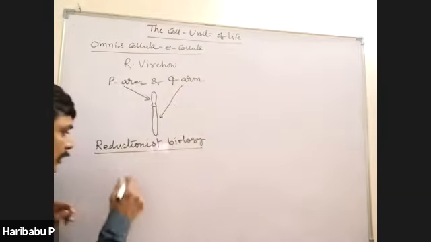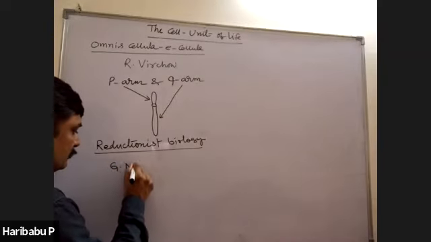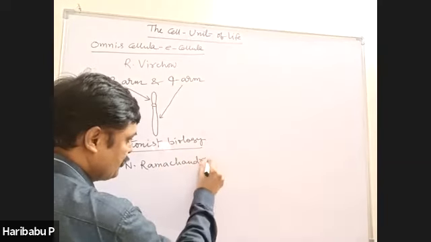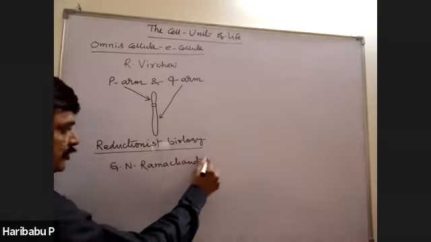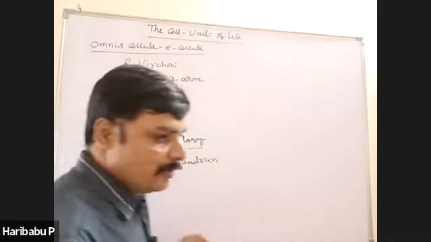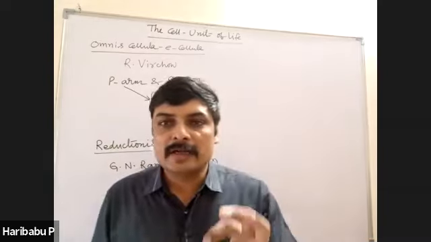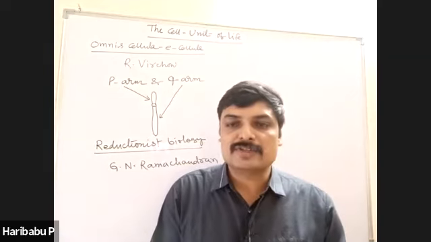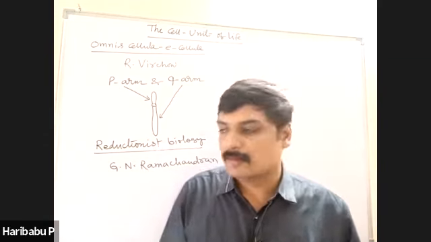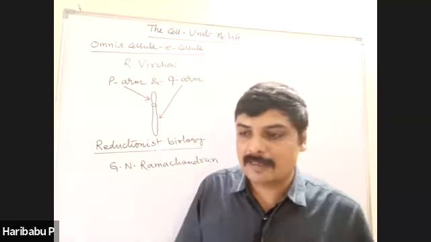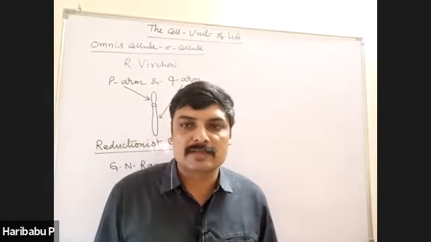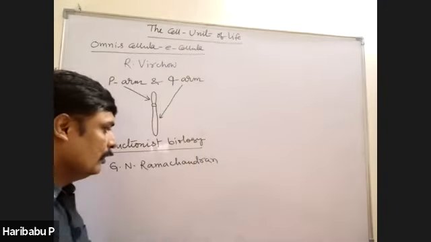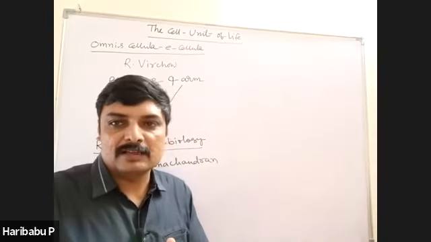Then G.N. Ramachandran, you know, a structural biologist, discovered the triple helical structure of collagen. The triple helical structure of collagen was proposed by G.N. Ramachandran. Like that, you have to focus on important areas of every page. Now, how many types of cells are there and what are they?